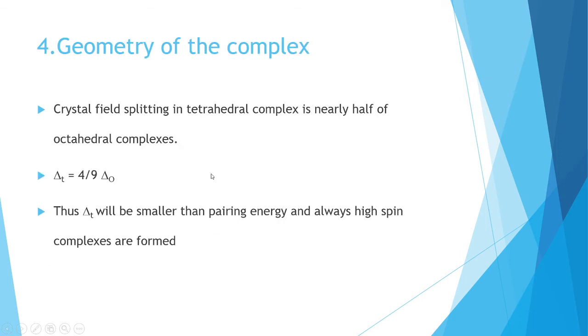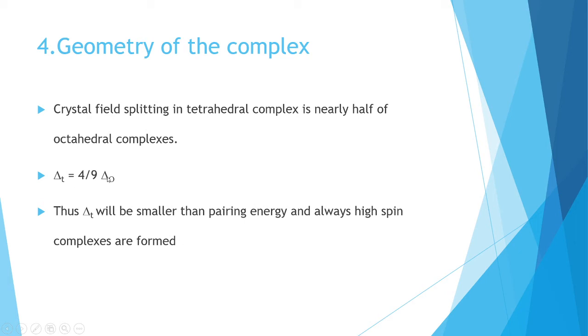electrons. The next one is the geometry of the complex. The crystal field splitting in a tetrahedral complex is nearly half of the octahedral complex. That is, the value of delta T equals 4 by 9 delta O. That means the value of delta T is smaller.